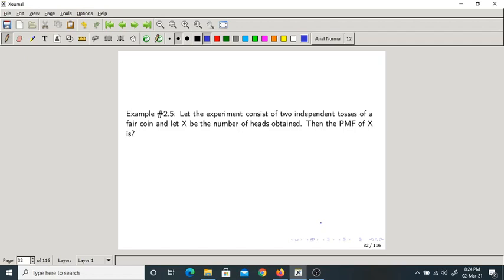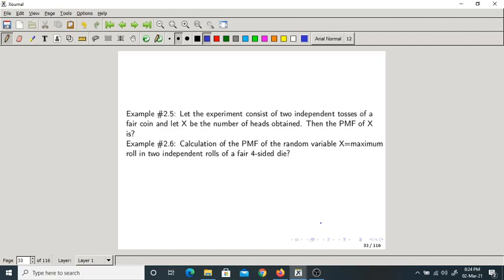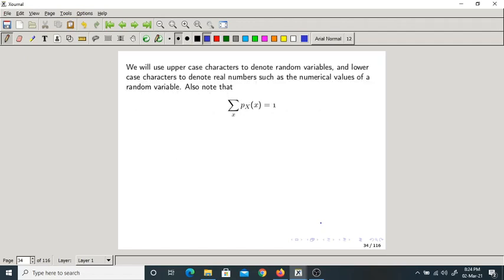We have solved this problem in the last class itself. I told you one more important thing regarding the PMFs. The sum of all PMFs over X should be equal to 1. Why? Because after all, this PMF is nothing but probability. So the sum of all probabilities has to be equal to 1. That's why the sum of all PMFs should be equal to 1.